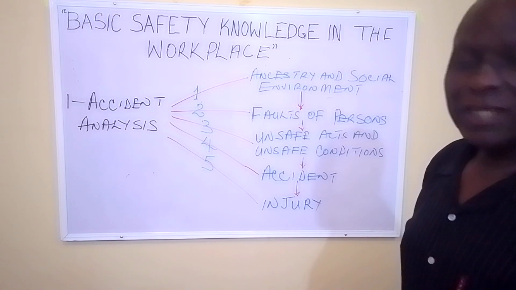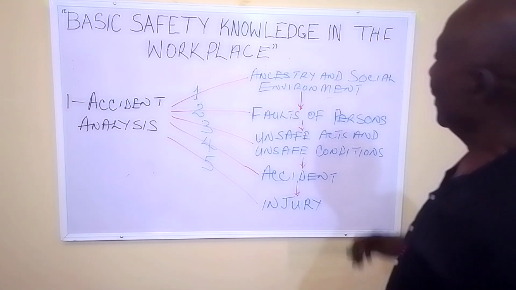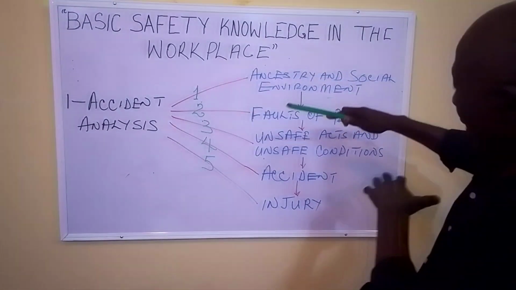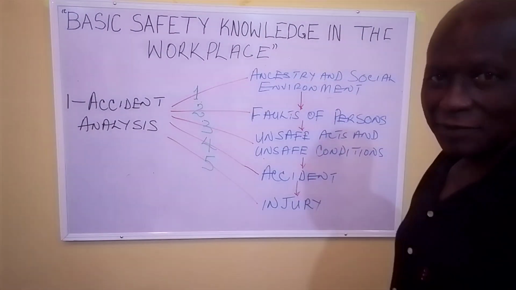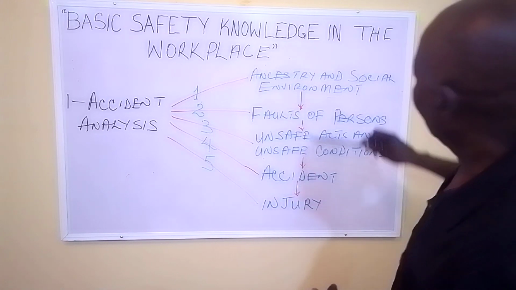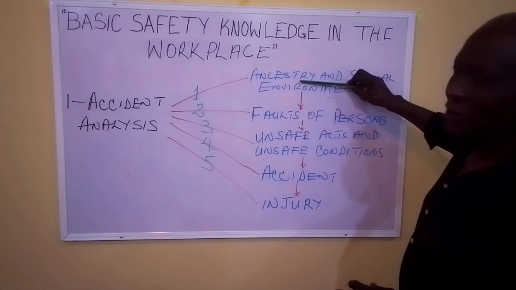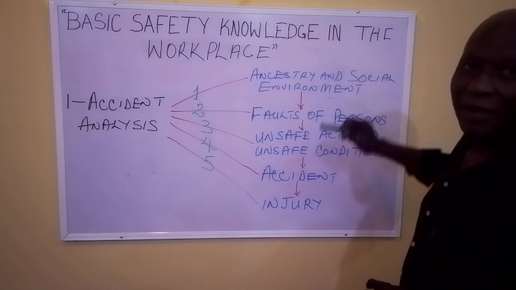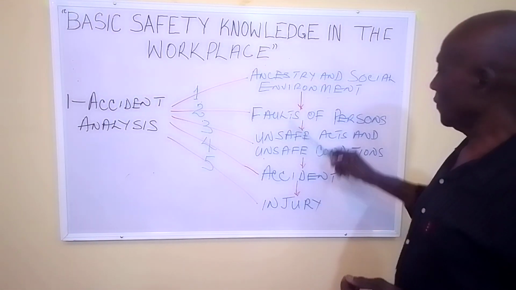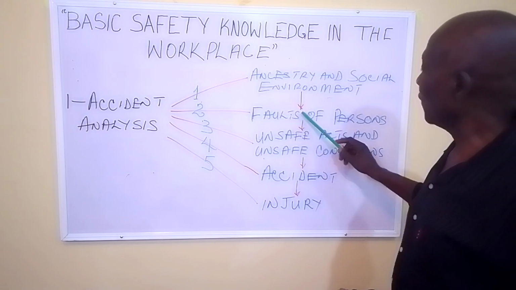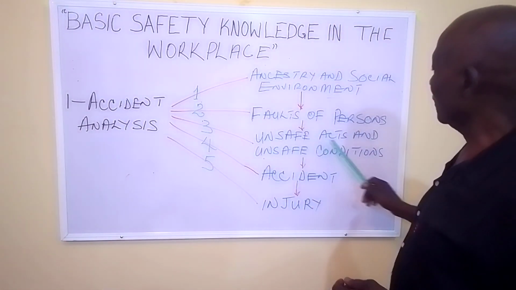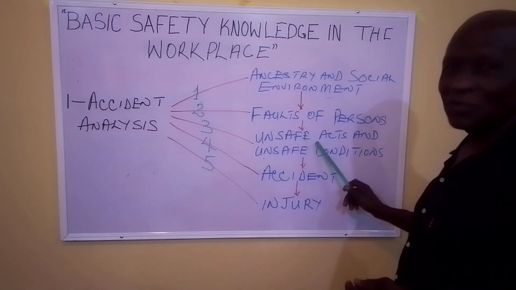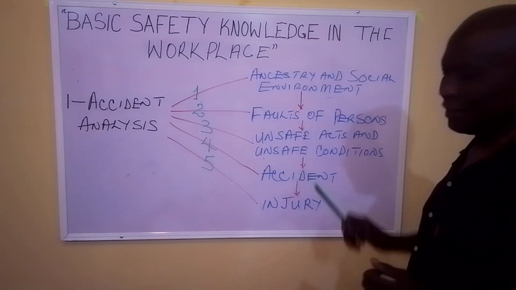So, ladies and gentlemen, you discover that in accident analysis, we have now broken it down, knowing what causes an accident and what the effect is. What is the effect of ancestral and social environment? Faults of persons. What is the effect of faults of persons? Unsafe acts and unsafe conditions. The cause of this, that. Because of this, that.